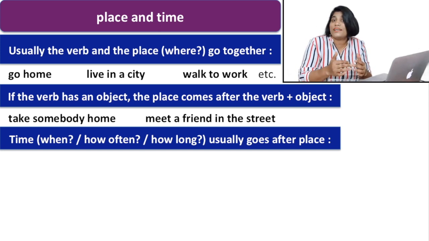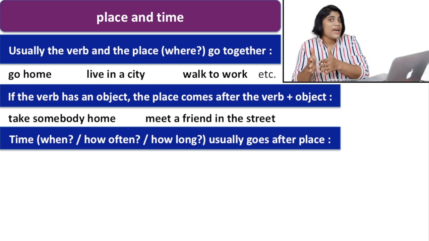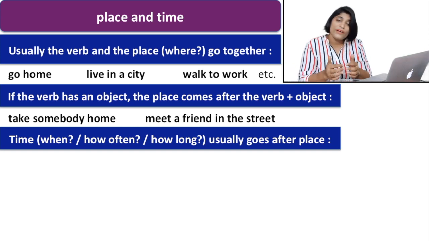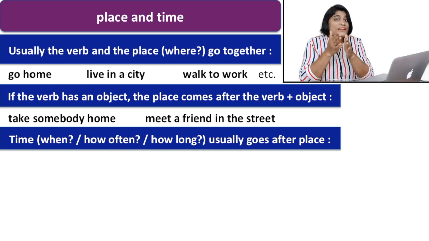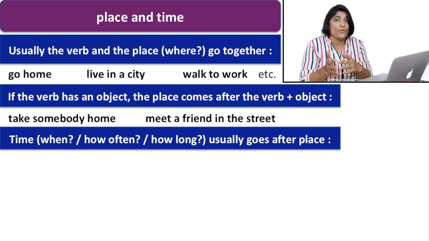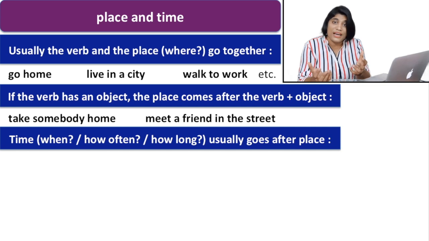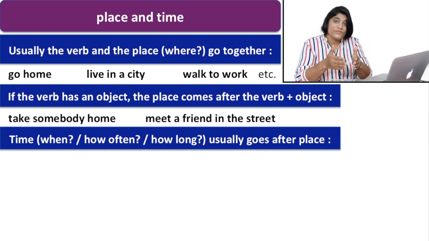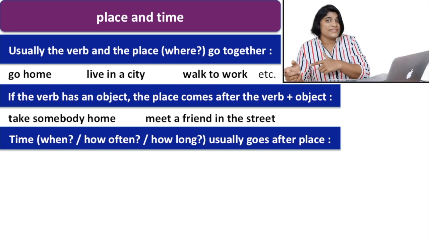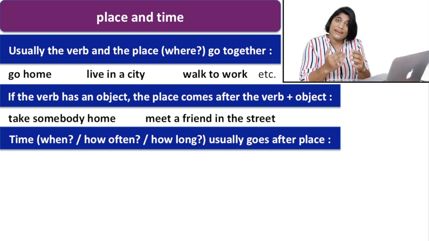If there is an object, you put verb, object, then place, and then time. When there is no object, you put the verb, then the place word, as in go home. And when there are words related to time, you put verb, object, place, and then time. This is the correct sequence for words in a sentence.